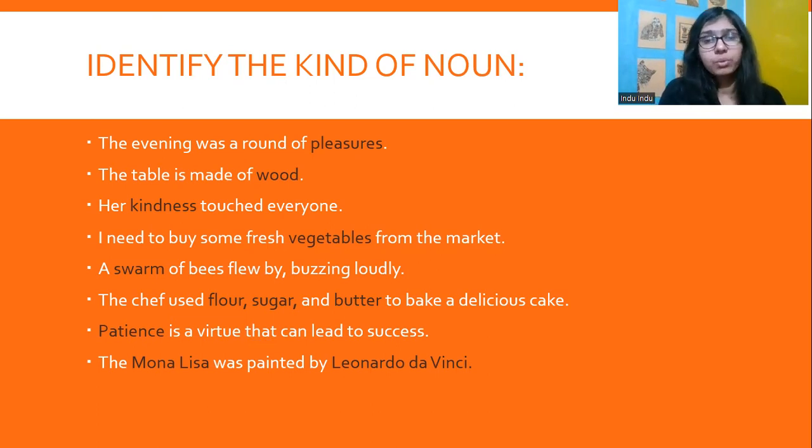Patience is a virtue that can lead to success. It's talking about a quality, a virtue that can lead to success, so it's an abstract noun. The Mona Lisa, we're talking about a particular painting. The Mona Lisa was painted by Leonardo da Vinci. The Mona Lisa, again, a particular painting, Leonardo da Vinci, a particular painter. Both of them are proper nouns, right?